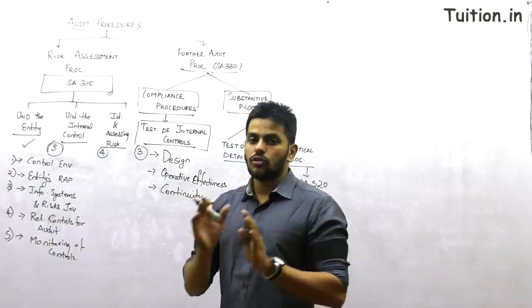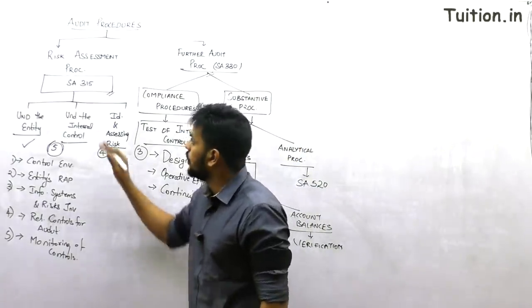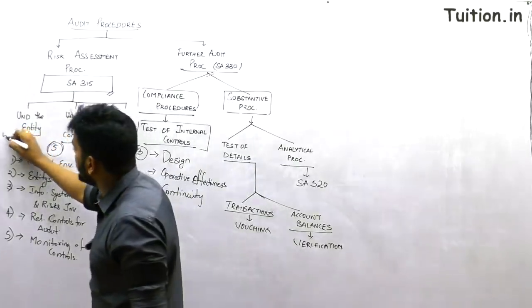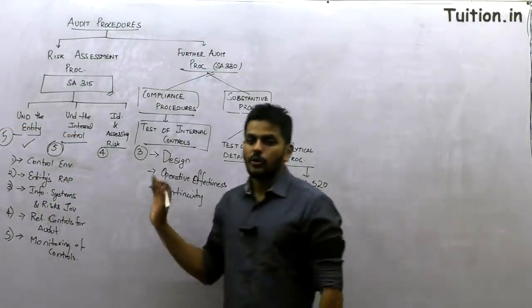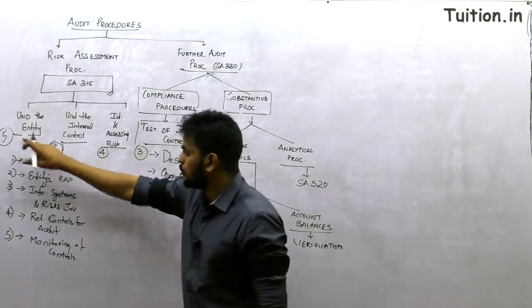I think it's one of the most comprehensive standards in our subject, so I'll make it easy for you. We already did this piece of understanding the entity. We already covered the 5 points. You can go back a few frames and see that in the starting, our second step was to obtain knowledge of client business, which is what this is.